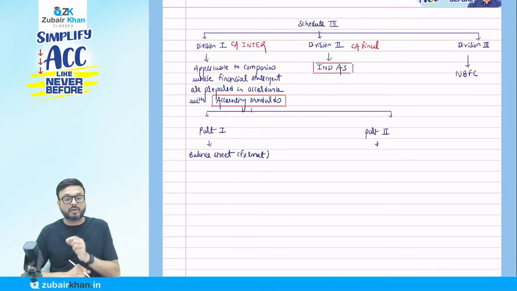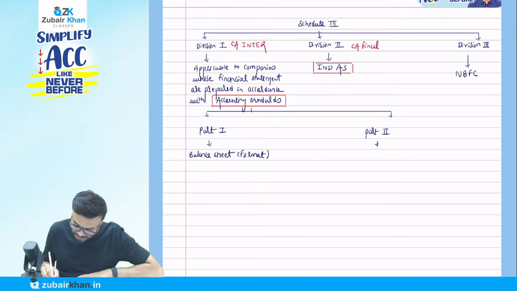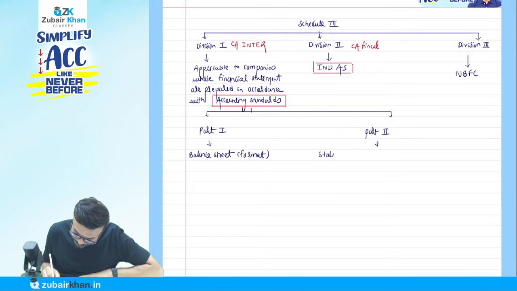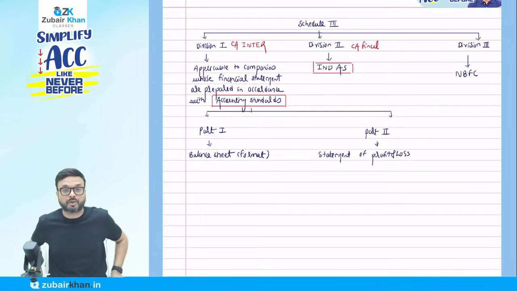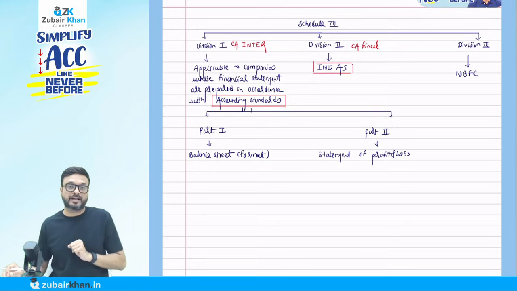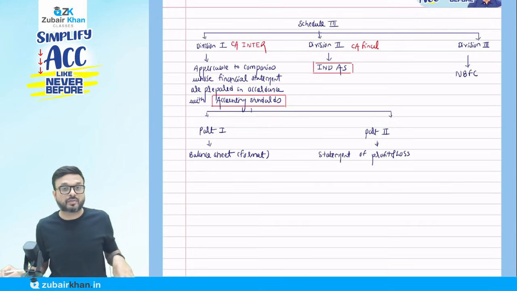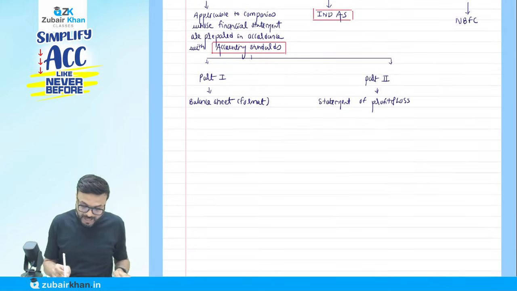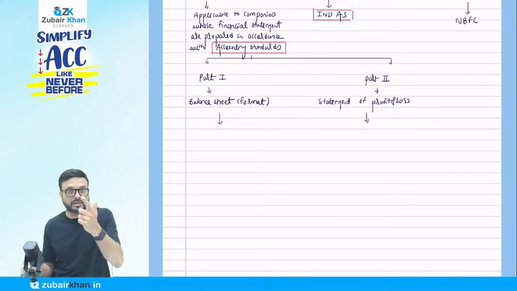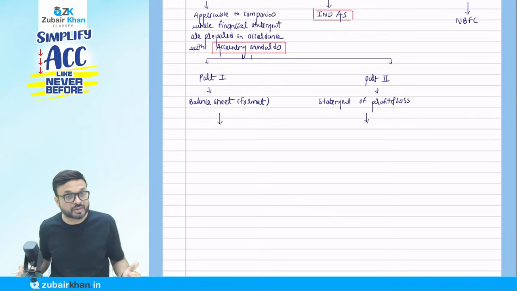So there is no trading account here, only the P&L account. And we don't call it the P&L account, we call it the statement of profit and loss. Now please understand this point: Schedule 3 Division 1 talks about the format of the balance sheet and the statement of profit and loss. We'll discuss these parts in detail later on, maybe in the next session, or tomorrow.